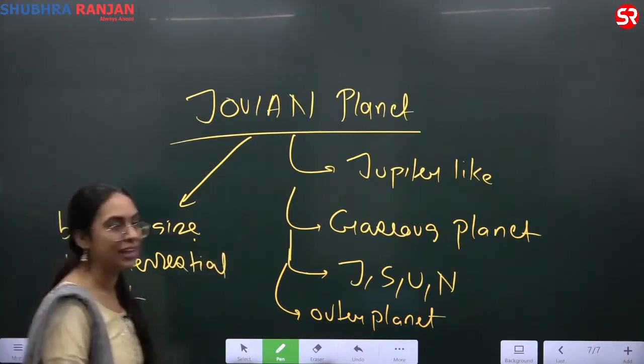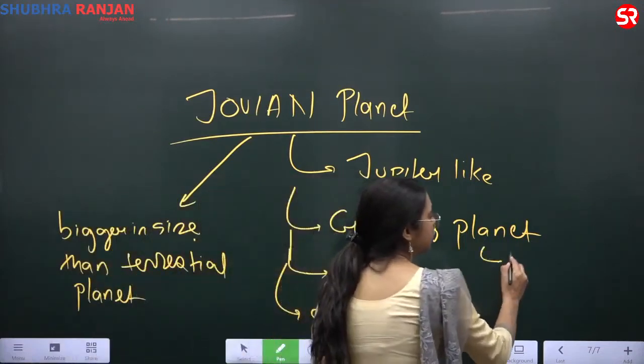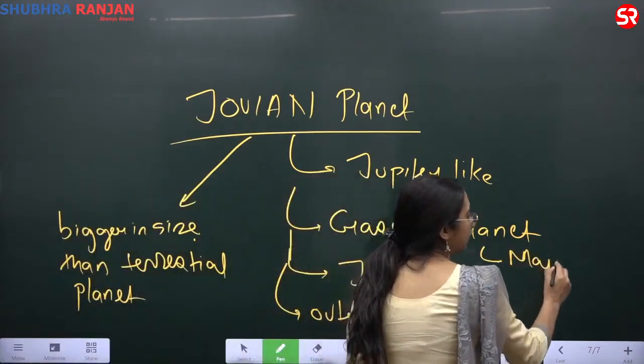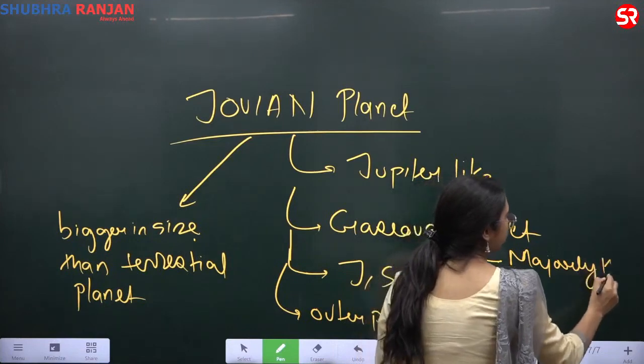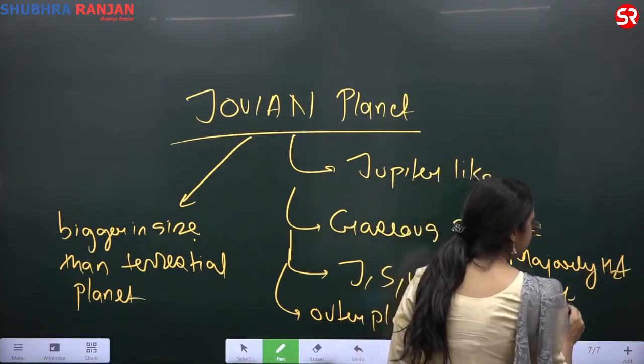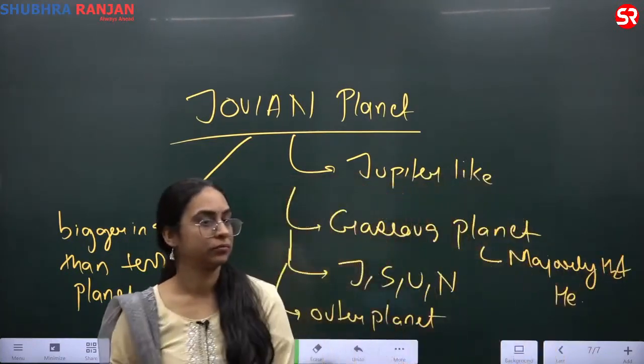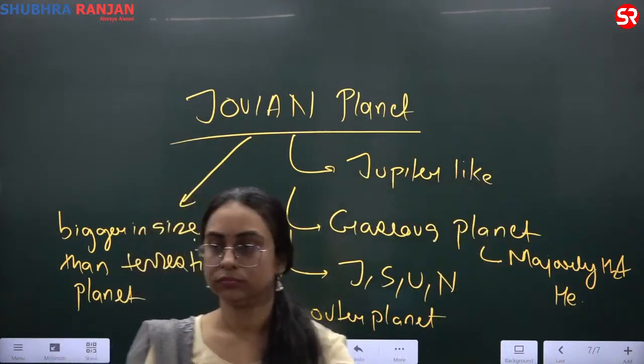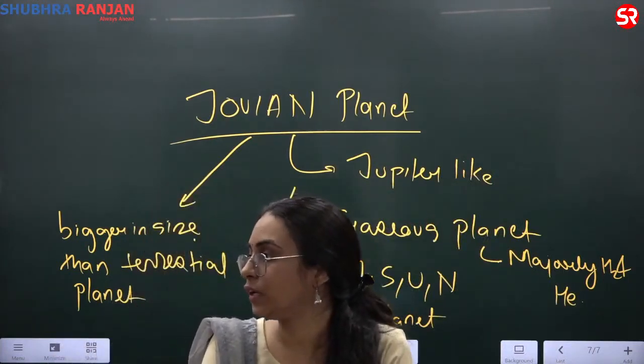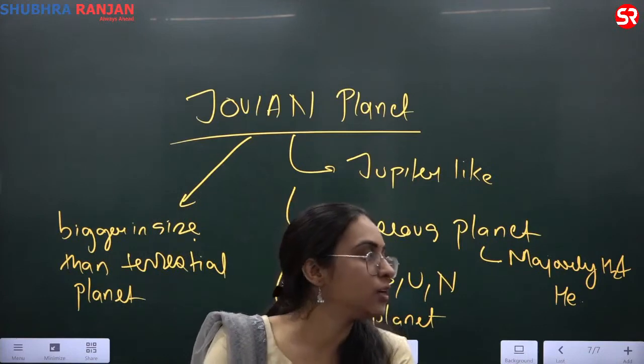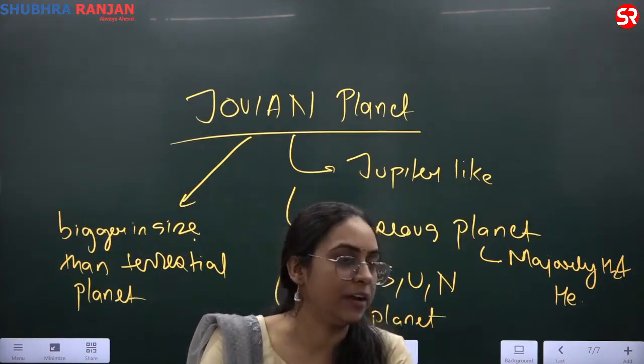When I talk about the gaseous planets, you can write that majorly they have hydrogen and helium. Okay? Is it fine? So we are moving towards understanding the Jovian planets.